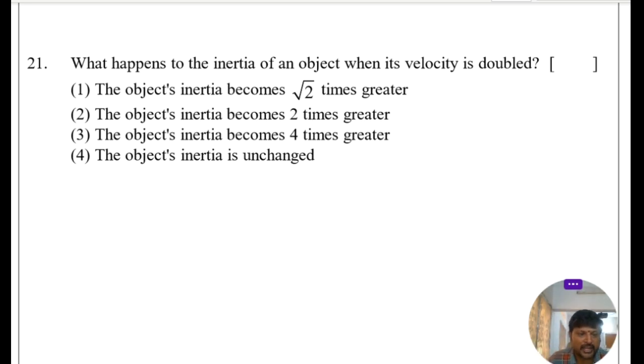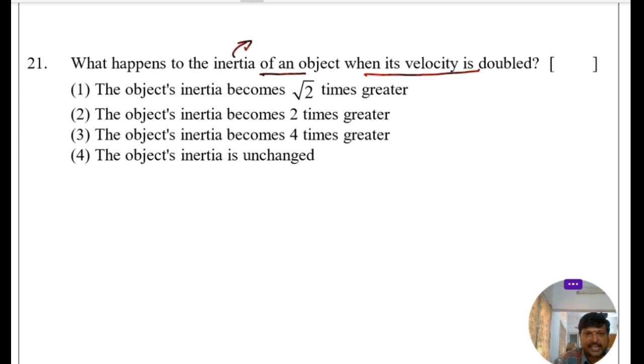Today we are going to learn the fourth chapter. Today's goal is to solve the given problems, that are 21 to 40. Let's start it. So what happens to the inertia of an object when its velocity is doubled?